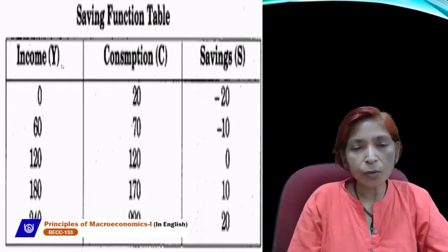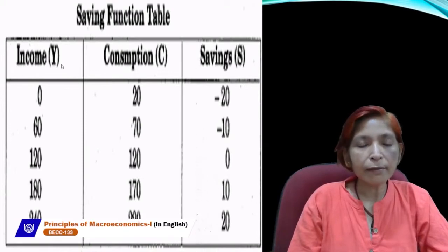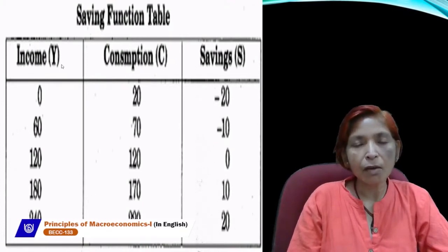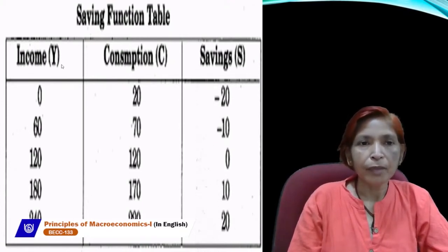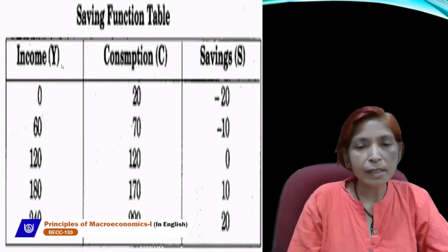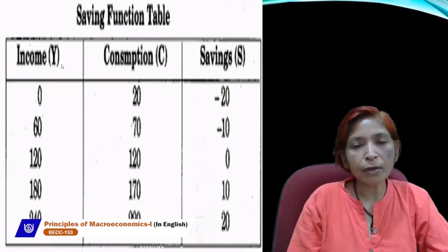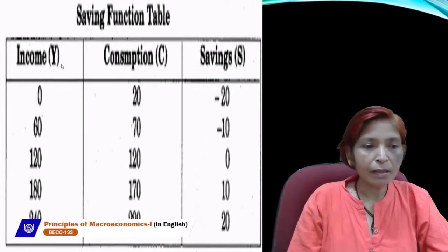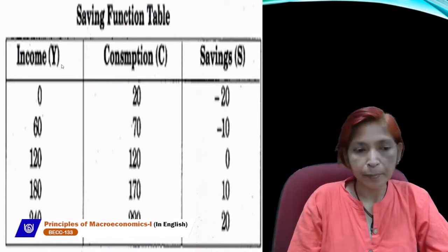Saving we can calculate by taking the difference of income and consumption. The formula of saving is Y minus C. It means income minus consumption is always equal to saving. In simple words, saving is that part of our money income which is not spent on consumption. If our income is 60 and consumption is 70, then saving will be minus 10.